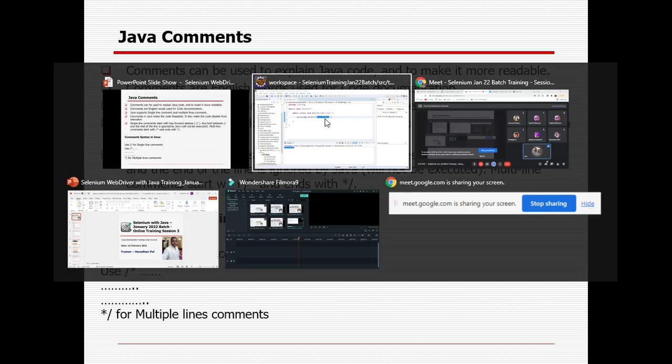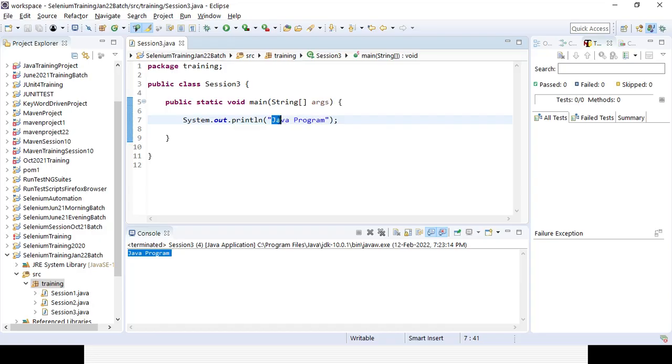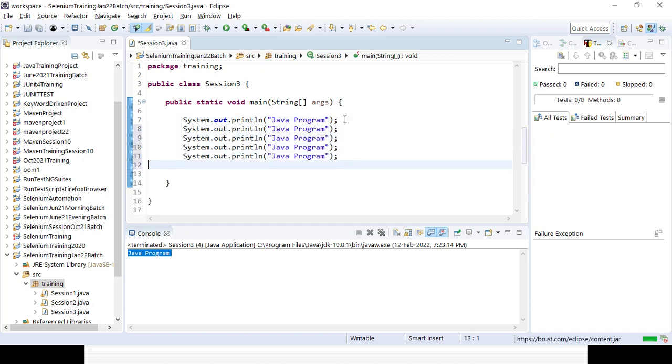So let's start. See here, that Java program I will be using multiple times. It's 1, it's 2, it's 3, it's 4, like that. So if you run your code, you will see 5 different lines of items in the console.